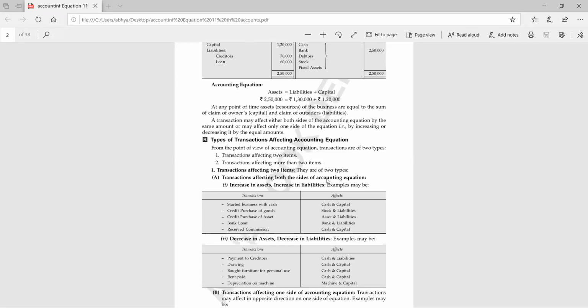So capital is the amount which you have invested in business at the time of starting of the business. And additional capital is that amount which you have invested in the business after the starting of the business, maybe after 2 months, 6 months, 10 months, 2 years, 5 years, when you have taken the decision to expand your business or to diversify your business, so you can introduce more capital. So that extra capital along with the major capital will be known as additional capital.